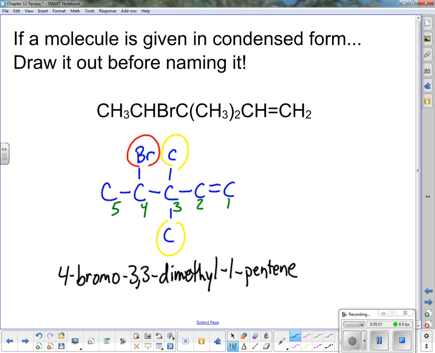So I've got the name. So draw it out. Don't try and figure out what it is by not drawing it out. Draw it out, name it, then look for the right answer. Okay, it's not a race to see how fast we can get through the test. It's a race to see how well we can do.